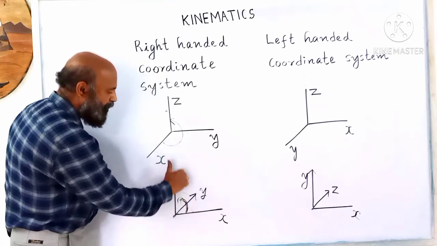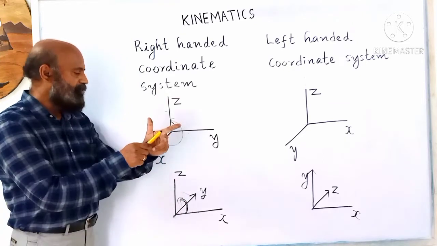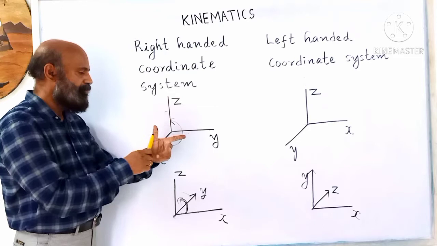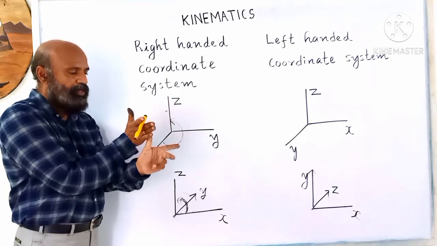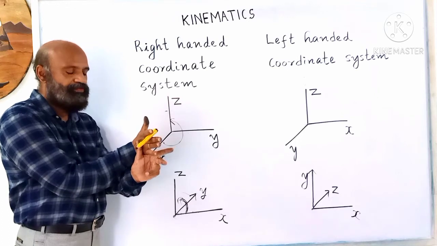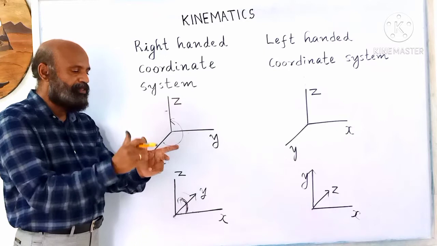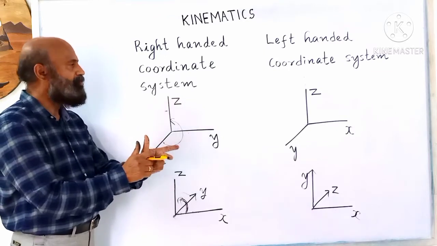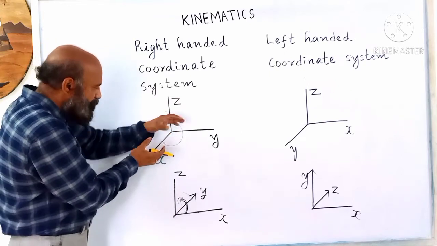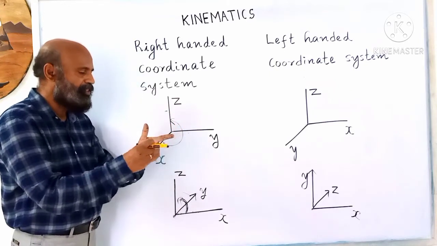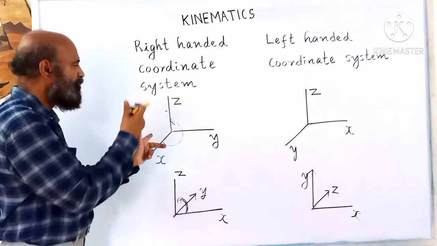The thumb is in the direction of the z-axis. This you will get from this by simply rotating it. So if you rotate like this, now this is x, this is y, this is z.